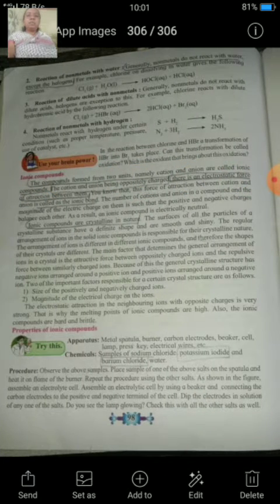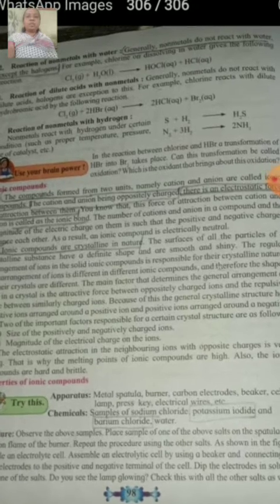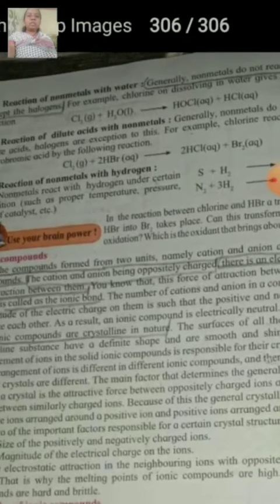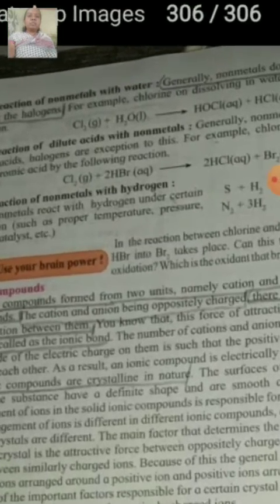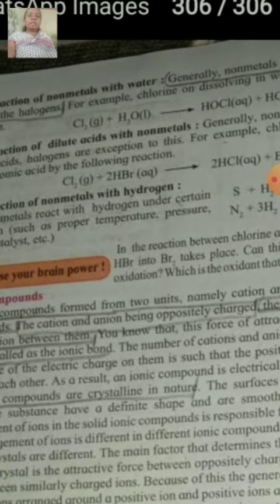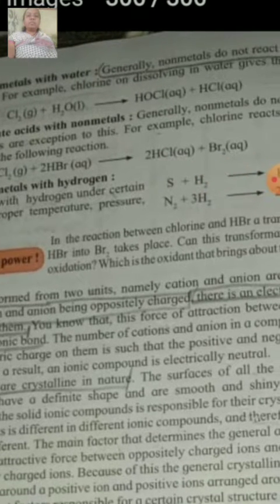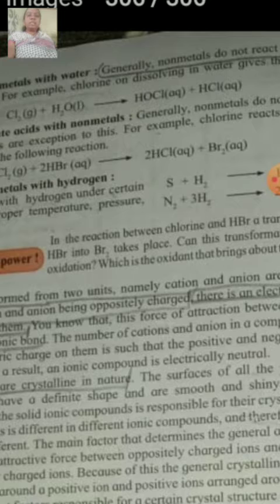Our next reaction is the reaction of nonmetals with water. Generally, nonmetals do not react with water. The exception is the halogens. Halogens show reaction with water. Here one example is given for you. When chlorine is reacted with water, it forms HOCl in aqueous form and HCl in aqueous form.